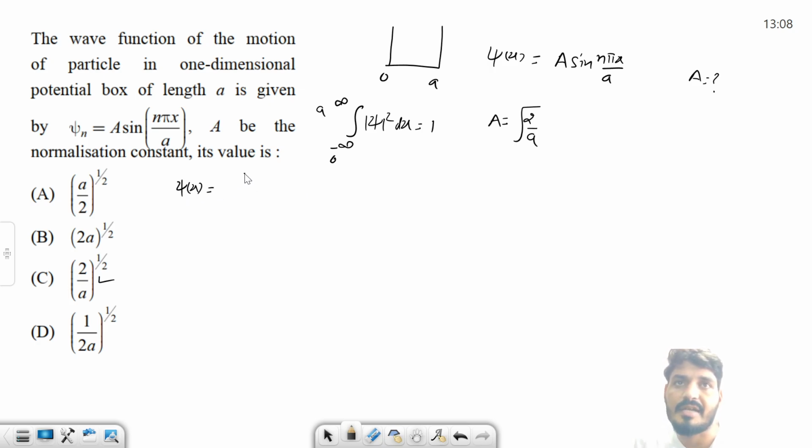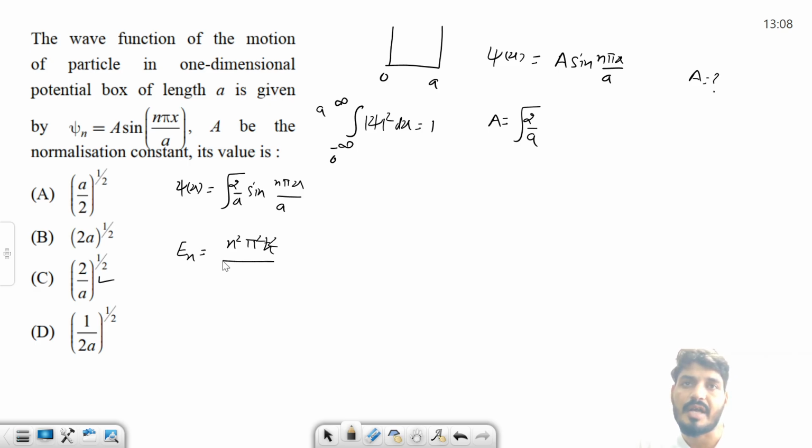Now you already know this, so I can write the wave function: psi x is nothing but under root 2 by a sine n pi x by a, and energy you already know, n square pi square h cut square over 2m a square. Fine.